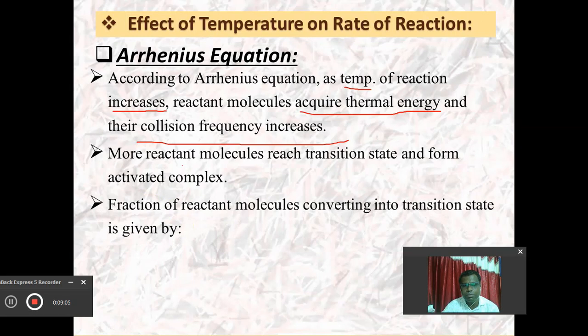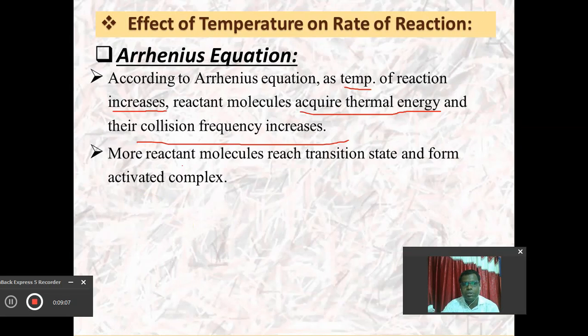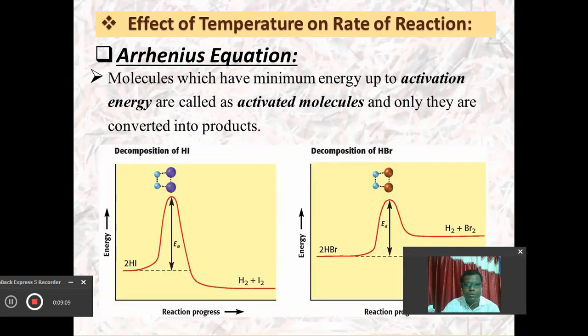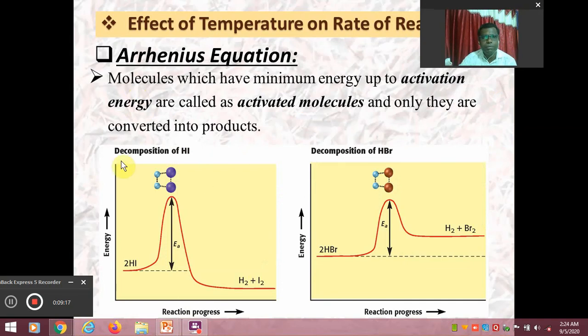Let me tell you first that I can explain this energy of activation with the help of this diagram. Molecules which have minimum energy up to activation energy are called activated molecules, as I already told you.